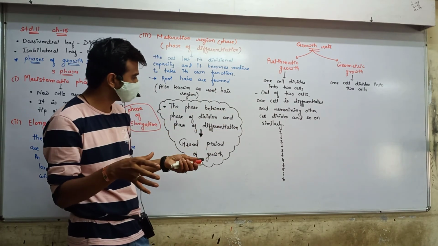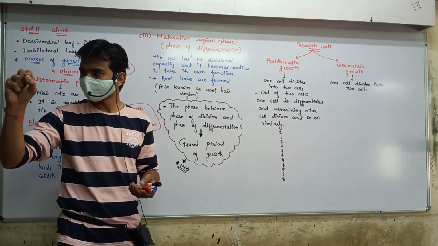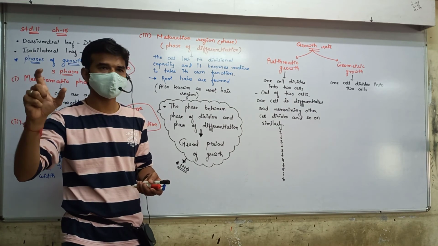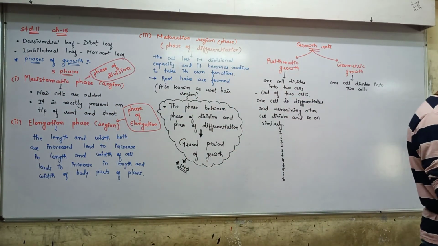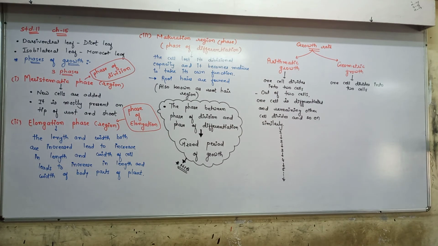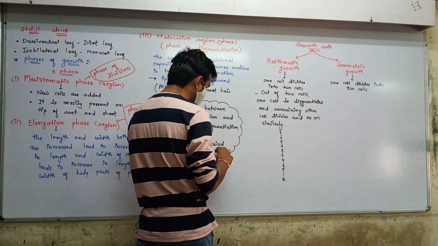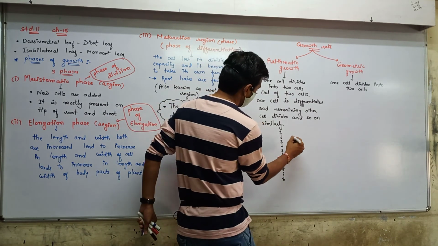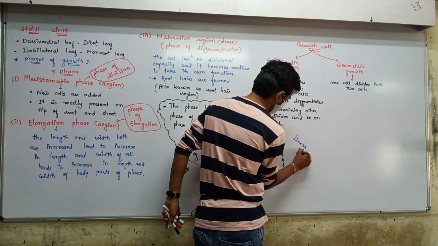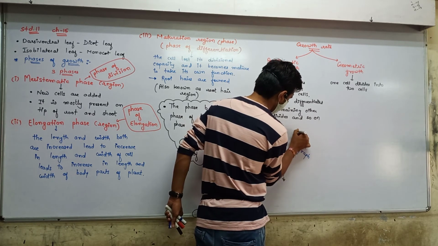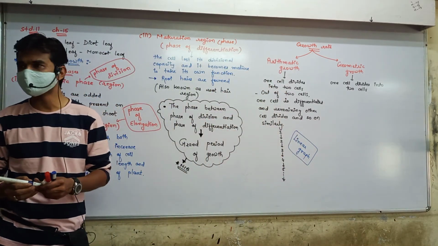And when you draw the graphical representation, on the x-axis the time and on the y-axis the number of cells increment, a linear graph is obtained. Okay, later on we will discuss this in detail.